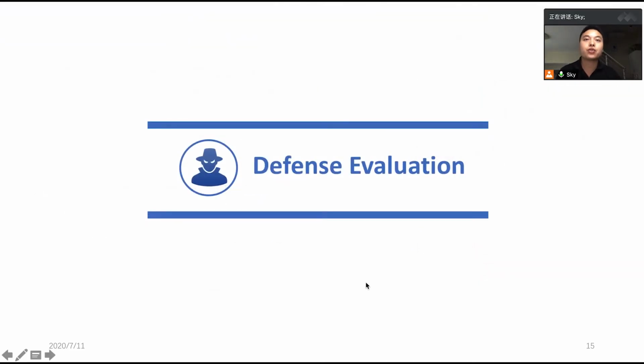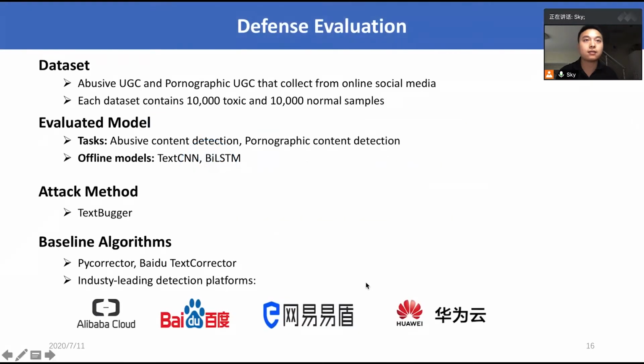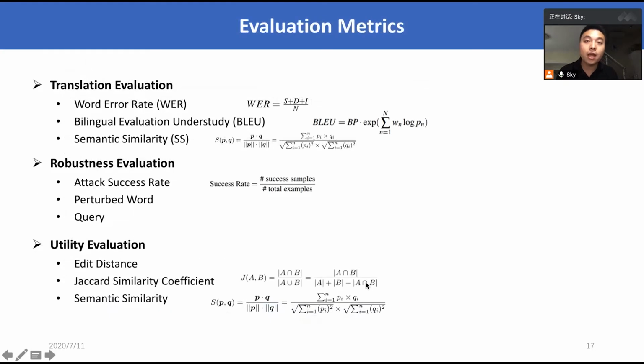We evaluate TextShield on two real-world tasks. In our defense framework, we implemented a TextCNN and a BiLSTM as the different backbone classification models, and we leveraged TextBugger as the attack method and compared TextShield with two spelling check-based methods and 4 industry-leading toxic content detection platforms. And we applied 8 evaluation metrics to quantify the performance of TextShield and the compared methods.